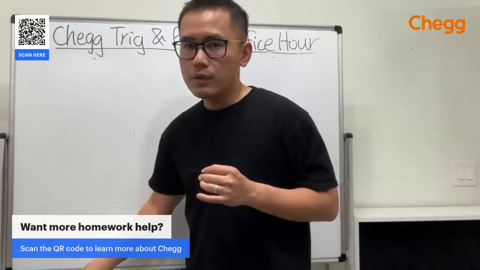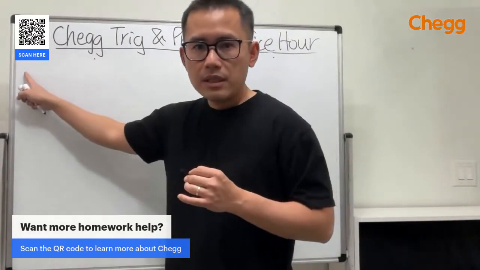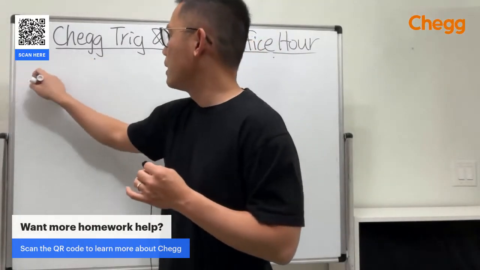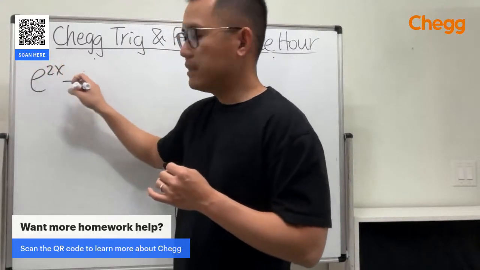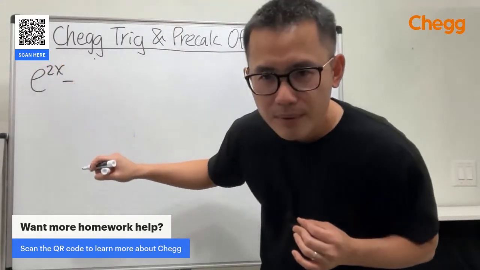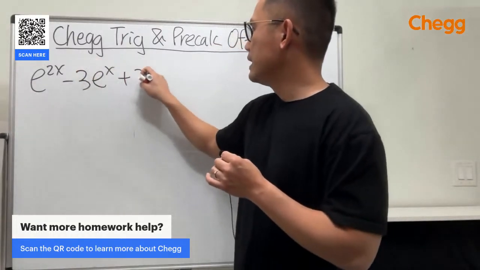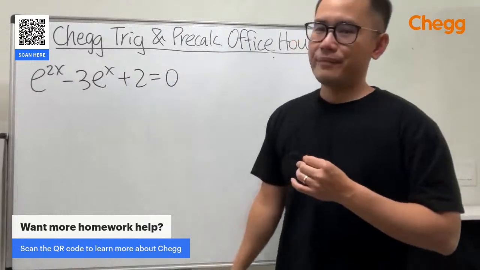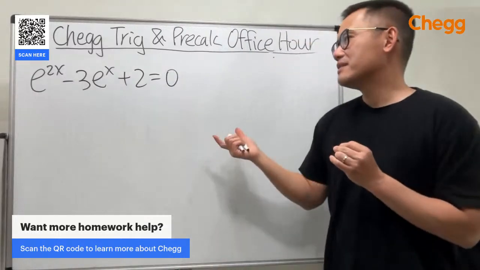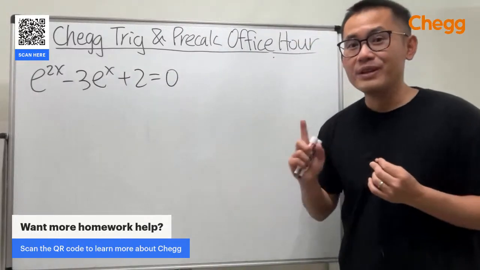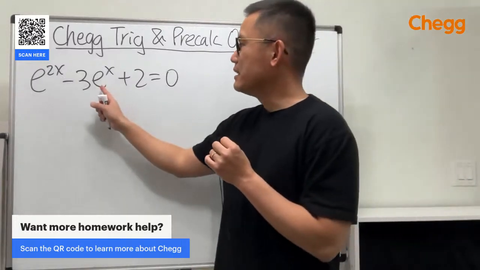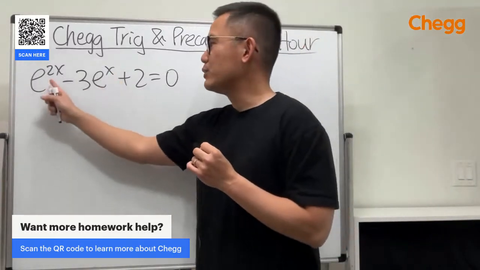Now, for the second one, let's do this: e to the 2x minus 3e to the x plus 2 is equal to 0. Why did I say this is like a quadratic exponential? It's because notice that this is e to the x and this is e to the 2x.